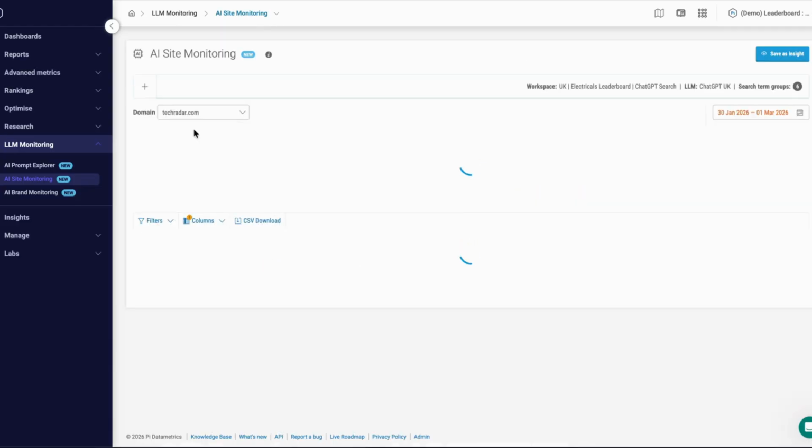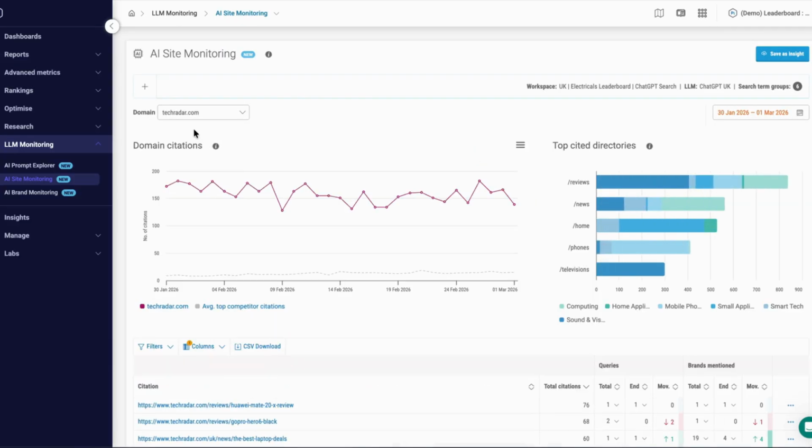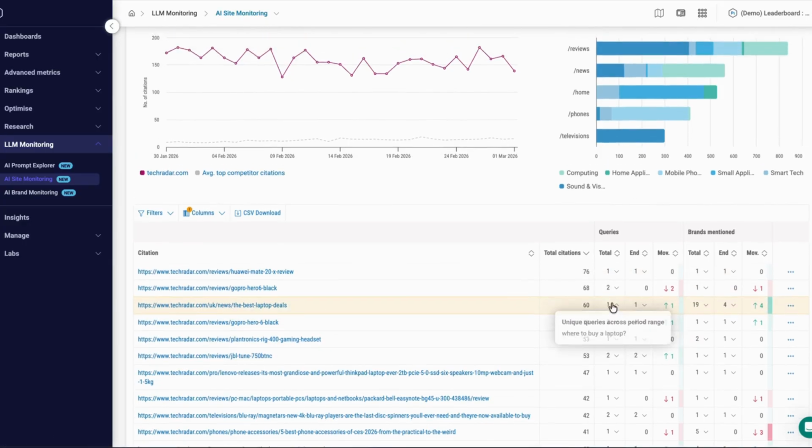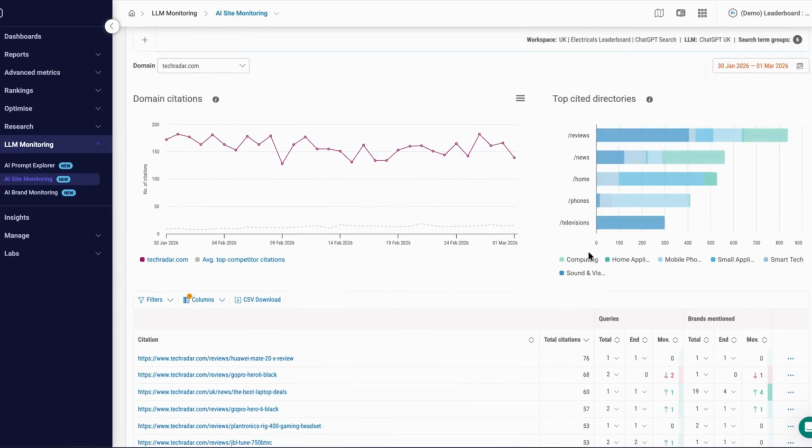So if I want to take a look at TechRadar, what it does is identify all of the content that's performing in which particular areas and for which particular prompts. And then we get an understanding about how their site is utilized, and again, in which particular category areas. We can then go one step further than that.